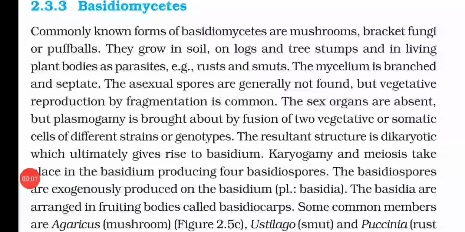Now Basidiomycetes. The commonly known forms of Basidiomycetes are mushrooms, bracket fungi, that we also call puffballs. Now they grow in soil, on logs and tree stumps, and in living plant bodies as parasites. Examples are rust and smut. So these rusts and smuts live in living plants as parasites.